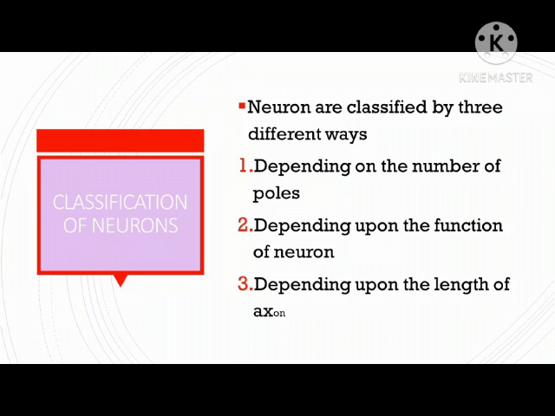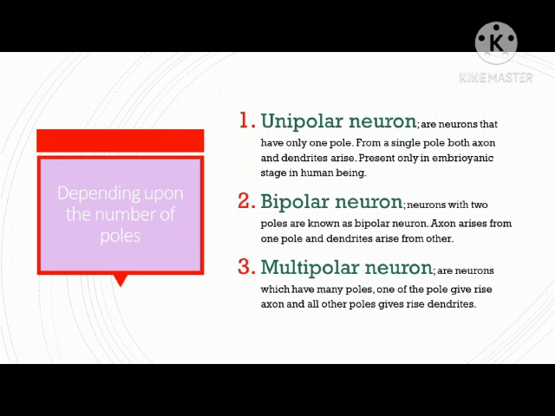Classification of neurons. Neurons are classified in three ways: depending on the number of poles, depending upon the function of the neuron, and depending upon the length of the axon. Depending upon the number of poles: unipolar, bipolar, multipolar. Unipolar neurons are neurons that have only one pole. From a single pole, both axon and dendrites arise. Present only in the embryonic stage in human beings.